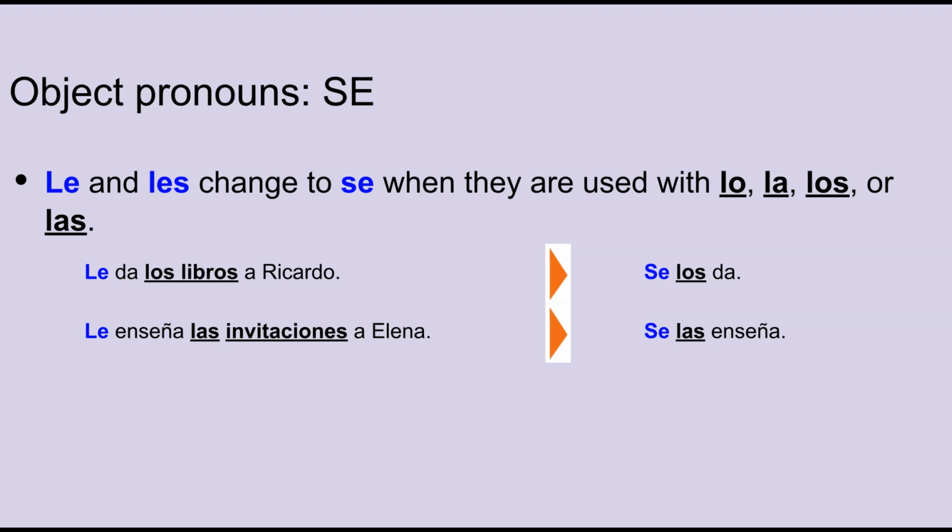Notice that when the direct object los libros becomes the direct object los and is placed before the conjugated verb, the indirect object pronoun le changes to se. Se los. Here's another example. Le enseña las invitaciones a Elena. Se las enseña.